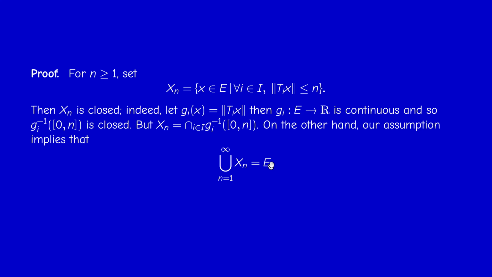And on the other hand, the assumption of pointwise boundedness, let us say. If you like, we can call the assumption, condition 1, pointwise boundedness, and the conclusion uniform boundedness, because m does not depend on x.